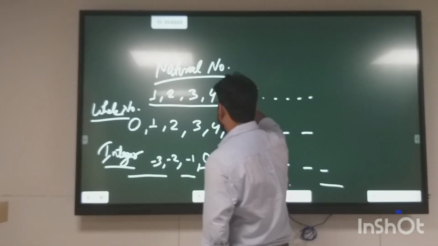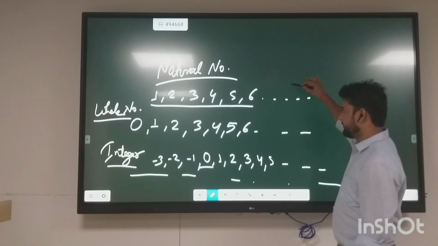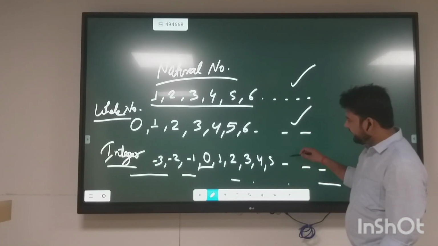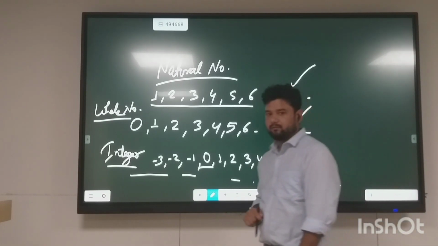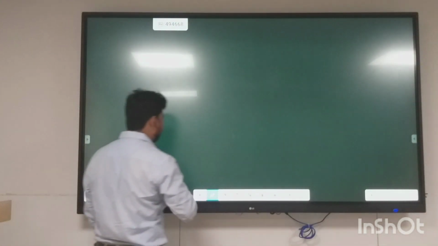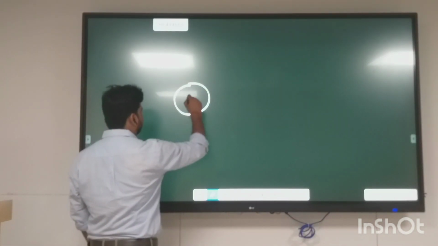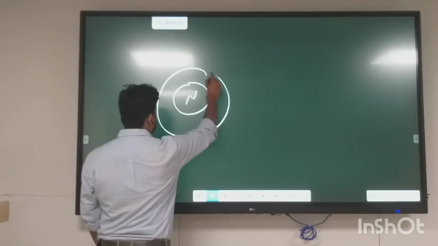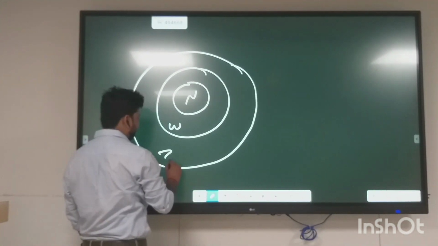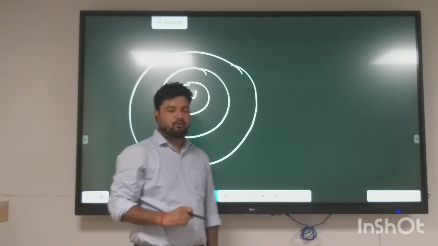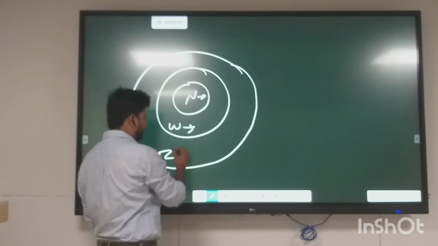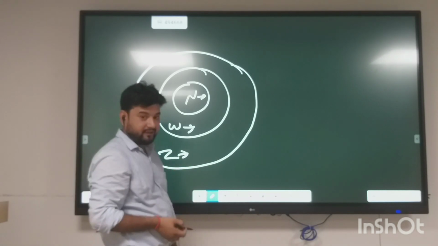Hence you find that the group of natural numbers is smaller than whole numbers, and the group of whole numbers is smaller than integers. In order to write them in a set, this is natural numbers, this is whole numbers, and this is integers. N for natural numbers, W for whole numbers, then Z for integers.